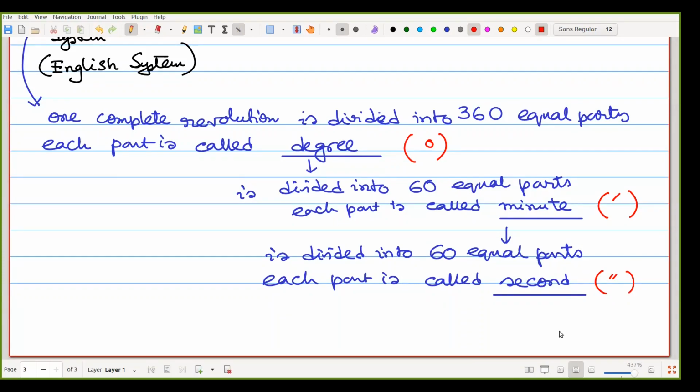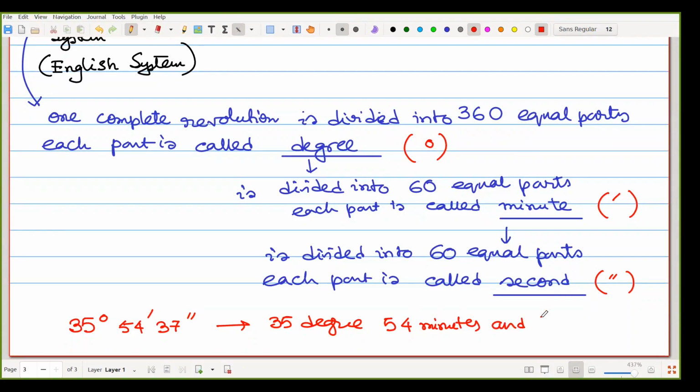Suppose we have an angle that is 35 degree, 54 minutes, 37 seconds.